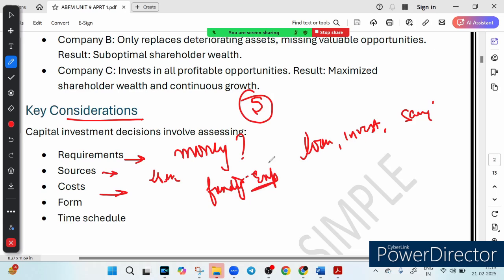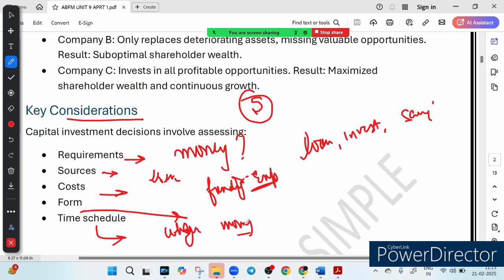And the form is what is the investment, is the investment in cash, machinery, property, or technology, means in which form we are doing the investment. And finally we have time schedule, means when do we need the money, all at once or in stages. So these are the 5 critical factors that you must ask before investing in a project.